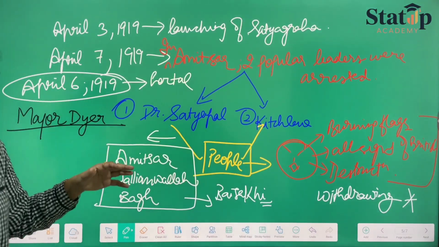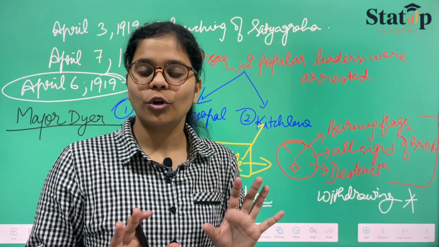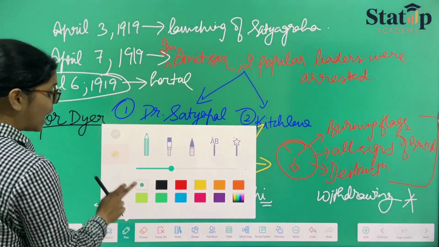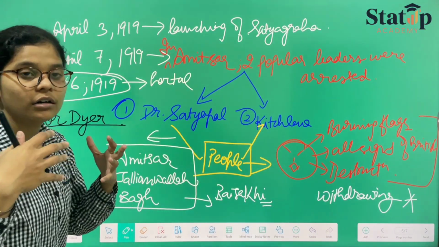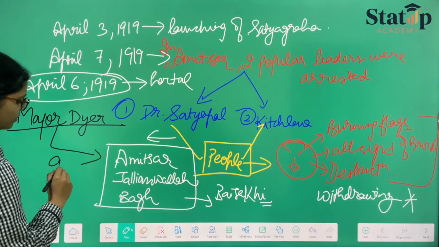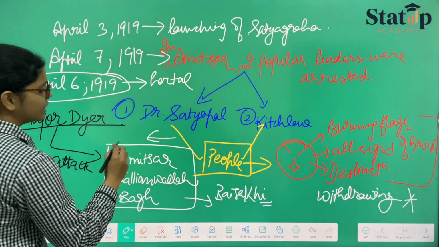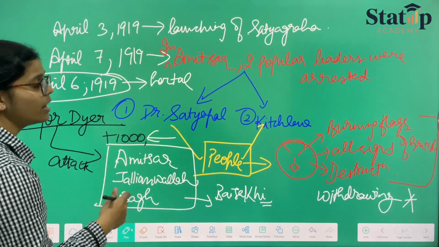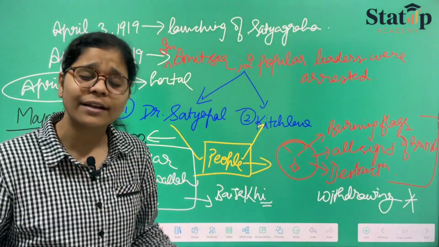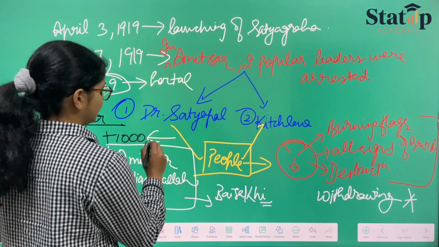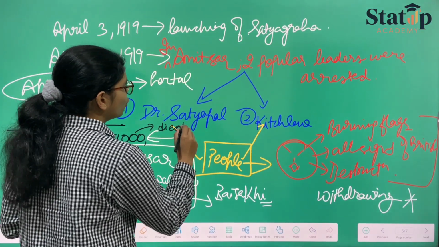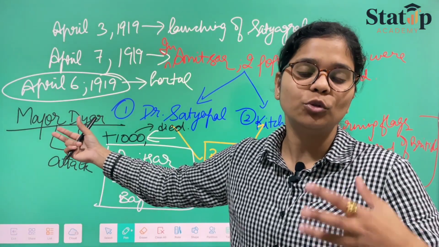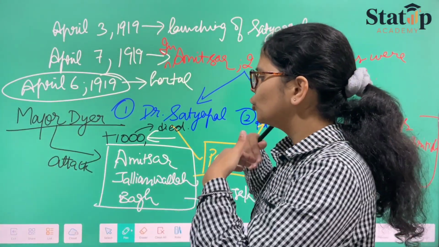Major Dyer said that let me take control over this and let me handle the situation. He came and asked all his army to attack the public. Here we can say more than 1,000 people were there, along with children and innocent lives. And people died. More than 1,000 people died because of this brutal order from Major Dyer to attack the